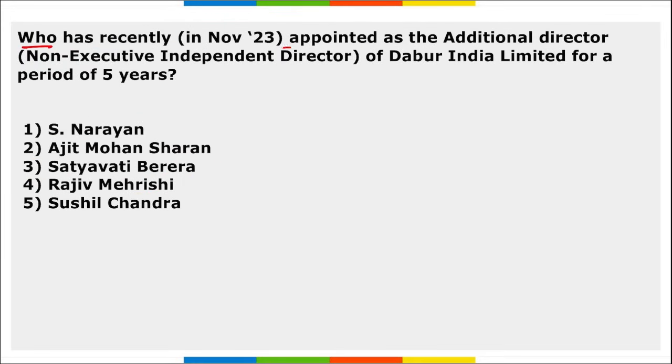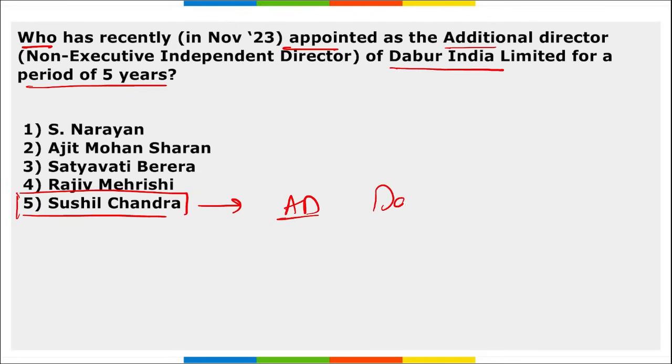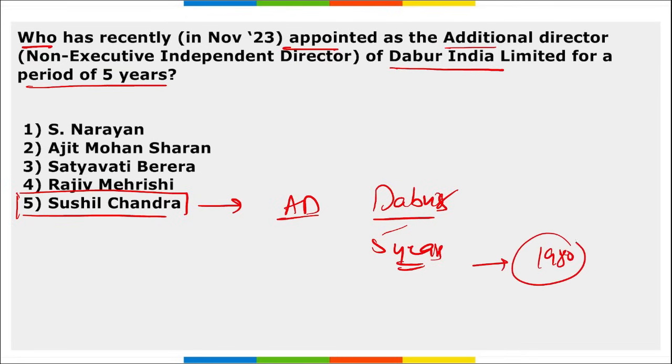Next, who has recently been appointed as the Additional Director of Dabur India Limited for a period of 5 years? Sushil Chandra has been appointed as the Additional Director of Dabur India for a period of 5 years. Right? Sushil Chandra was a 1980 batch IRS officer. Correct? He previously also served as the chairperson of CBDT.